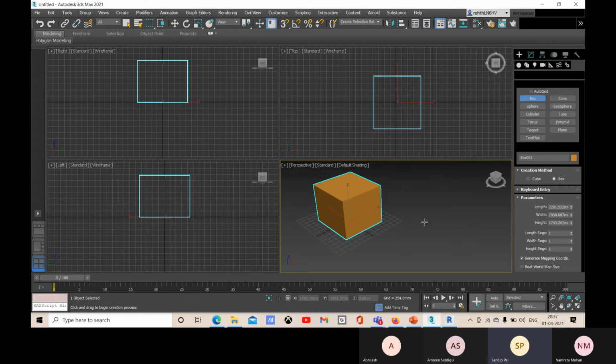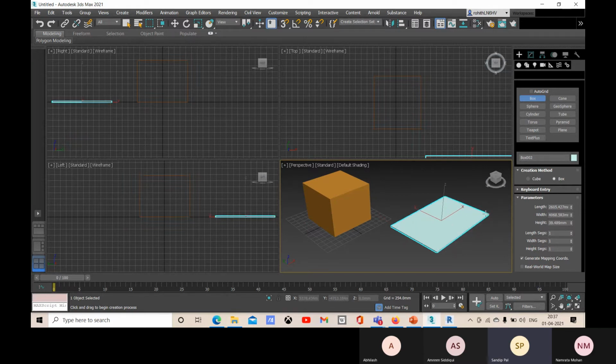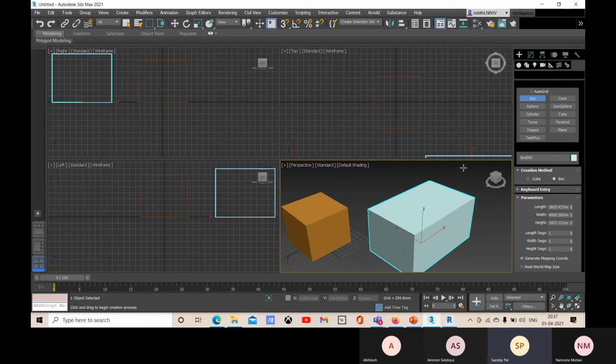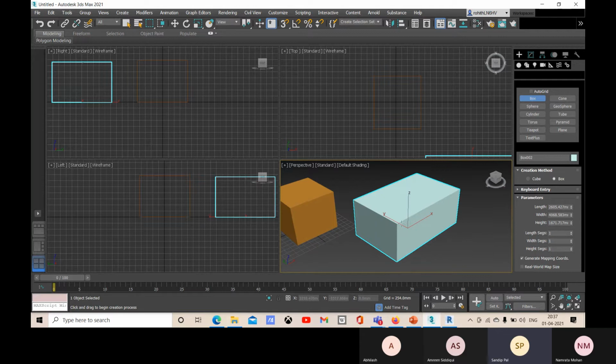Okay, so creating this box is similar to creating in AutoCAD. We have already created in AutoCAD, so the same way we will create in 3ds Max as well. First click and hold and then drag till the opposite corner, then release your mouse, then drag till the height and then click. So this is the way to create a box. And now you see that this gizmo is showing the positive direction of your 3 axes.